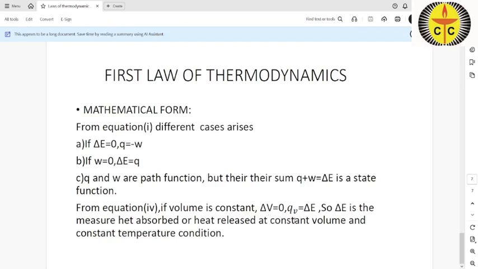This becomes Q is equal to delta E. Delta V is 0 means it is a constant volume. So the heat change at constant volume is equal to the change in internal energy. So the change in internal energy is the measure of heat absorbed or heat released at constant volume and constant temperature condition.